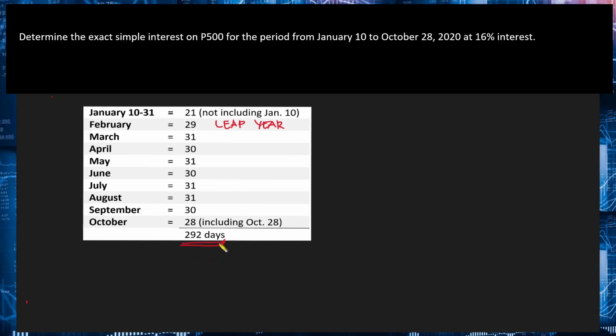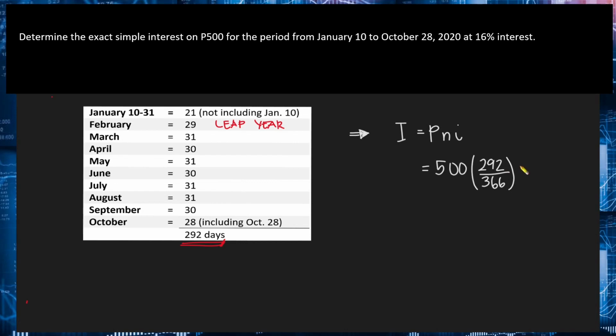Now take note that the whole 16% interest will not be applied. Dahil nga, the interest period did not reach 1 year. No? So 292 days lang out of 366 days. Therefore, the interest will be equal to 500 times, yung n natin will be 292 over 366, a fraction of a year lang, hindi yung 1 year talaga.